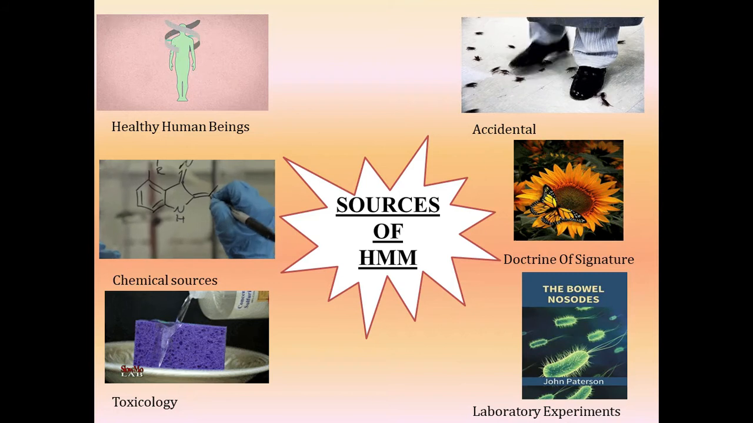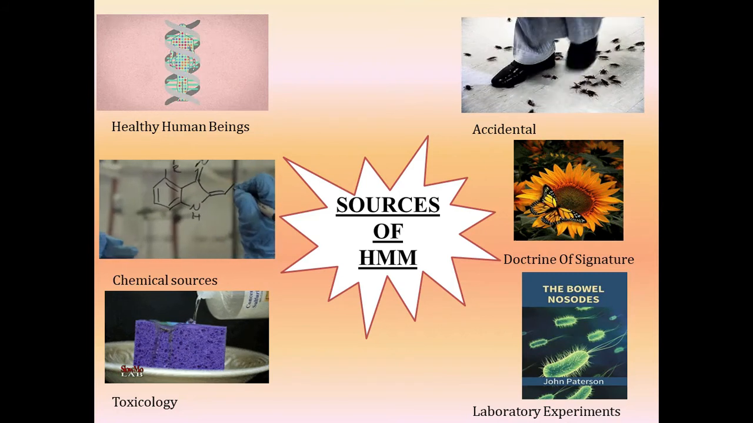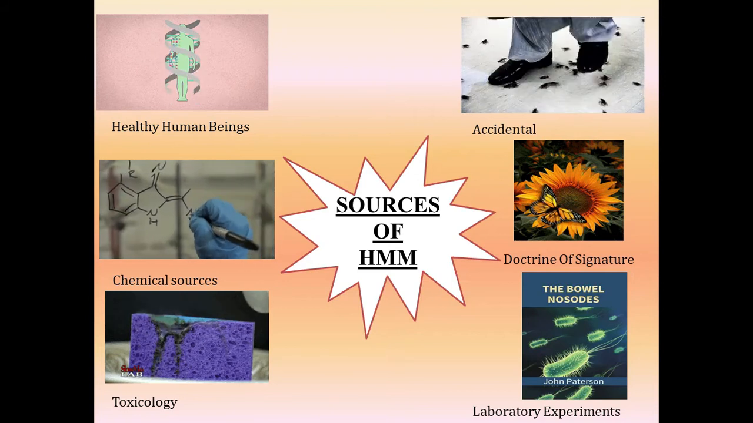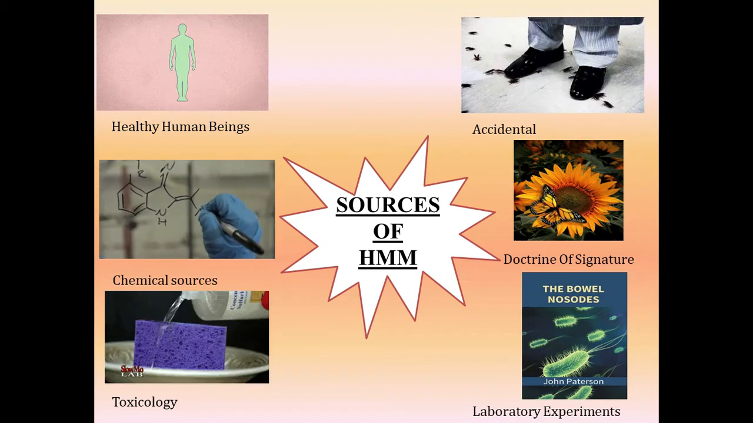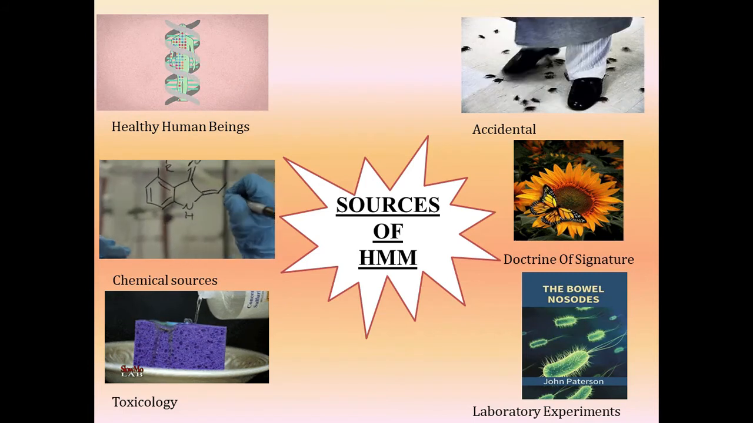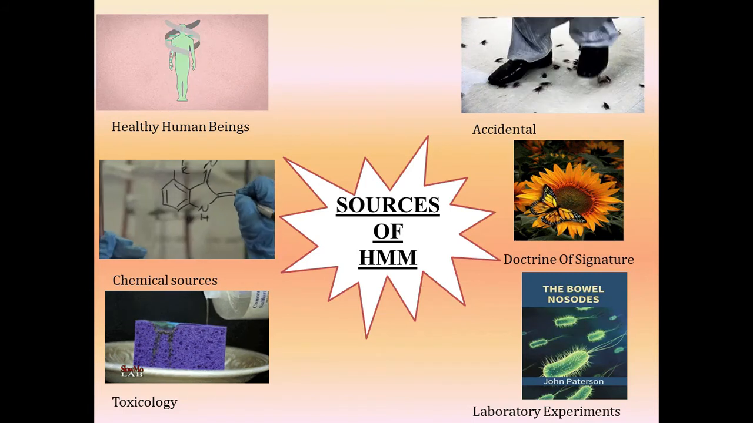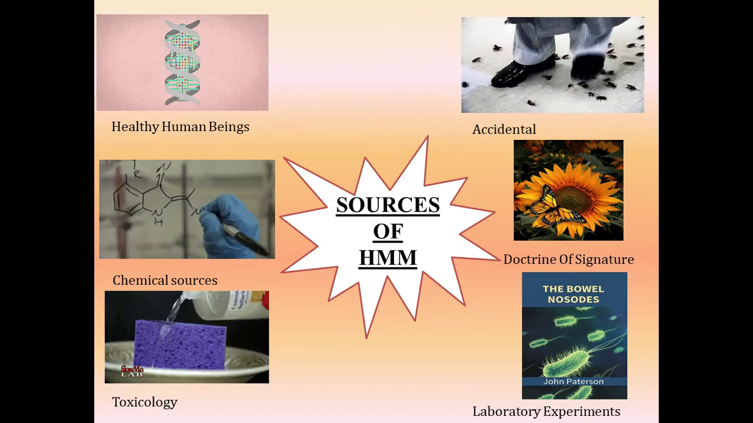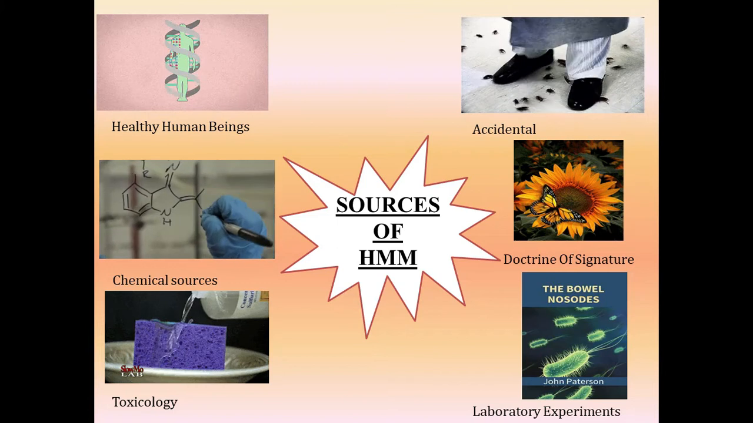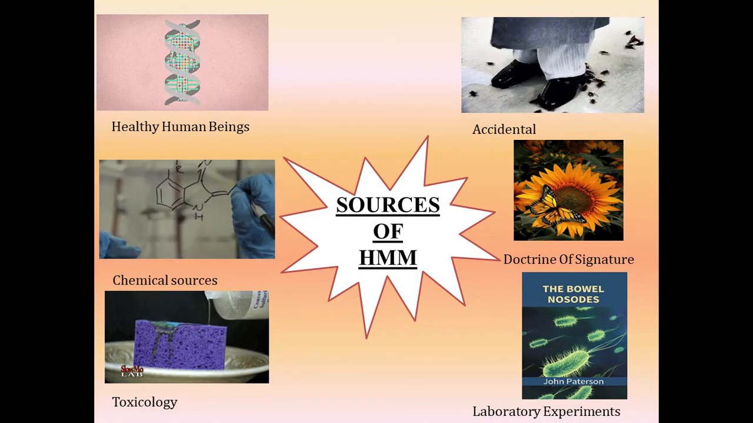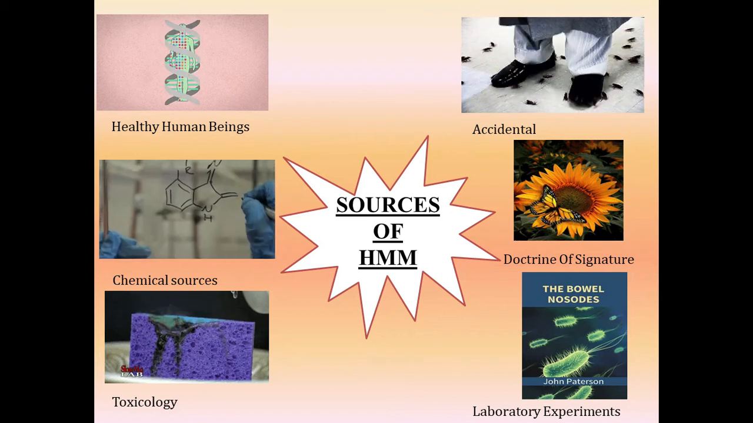Then we'll talk about the doctrine of signature. As we know, walnut represents our brain; it looks like a brain. There are many such drugs. Many of you know that Euphrasia flowers look like an eye, so it's given in eye conditions. Then we have laboratory experiments, that is Bovell and Nosut.